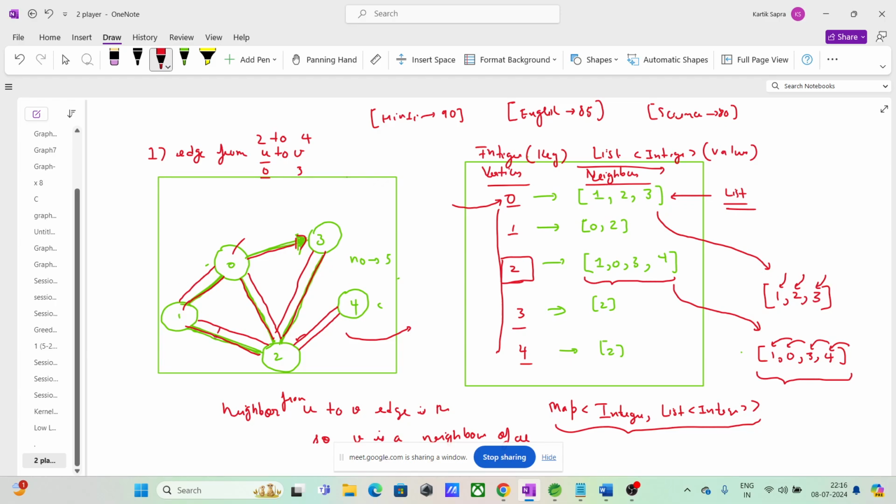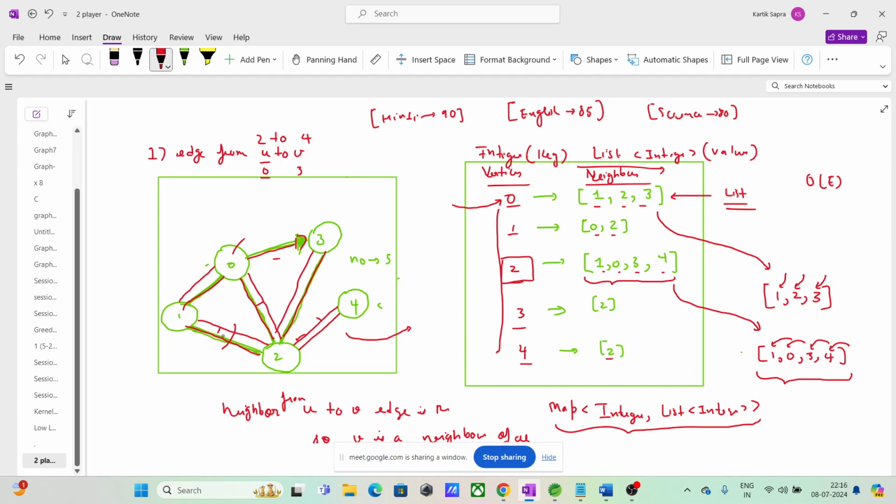How many? 2, 4, 6, 8, 10, 11. Here, how much space do you take? 1, 2, 3, 4, 5, 6, 7, 8, 9, 10, 11. If you take this edge as 1, you can take 2e, but we are taking it as 2, so it is somewhat like order of e.